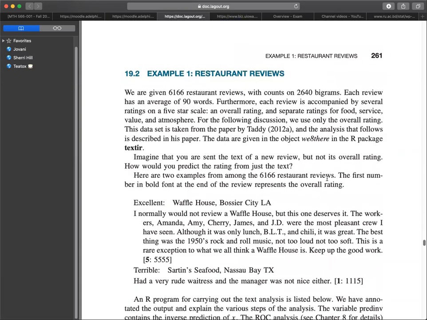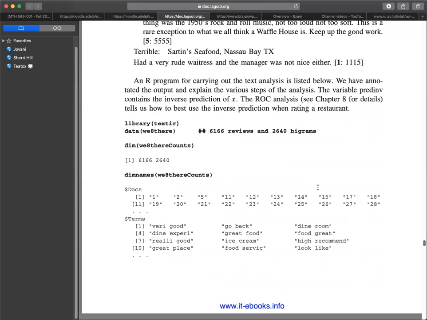Example 1, the restaurant reviews. We are given 6,166 restaurant reviews with counts on 2,640 bigrams. Each review has an average of 90 words. Furthermore, each review is accompanied by several ratings on a 5-star scale, an overall rating, and separate ratings for food, service, value, and atmosphere. For the following discussion, we use only the overall rating.